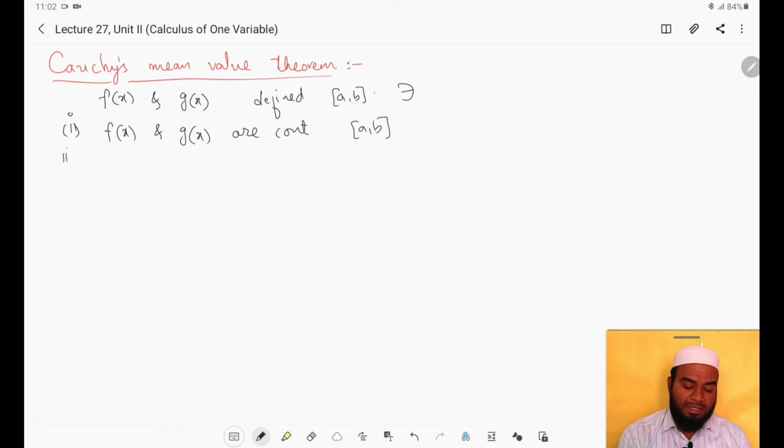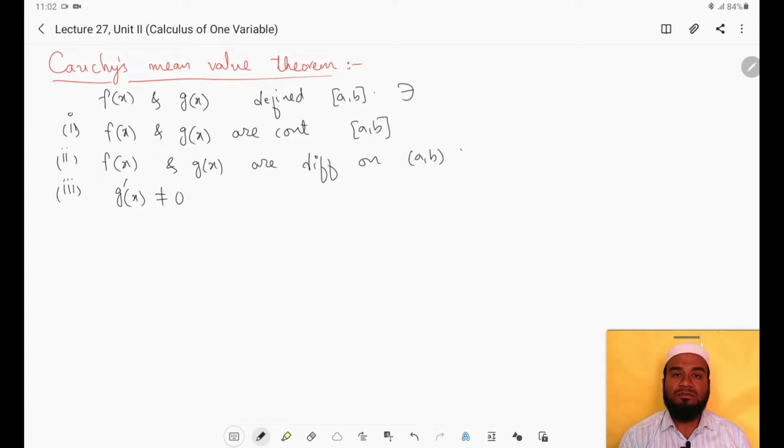The second condition is f of x and g of x are differentiable on the open interval a comma b. Third condition is g dash of x is not equal to 0. The derivative of g at any point x is not equal to 0, and this is true for all x belonging to the open interval a comma b.